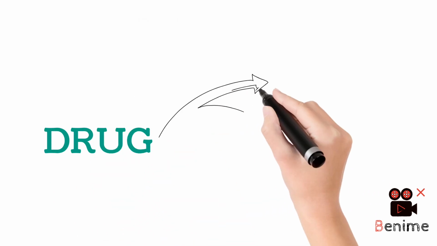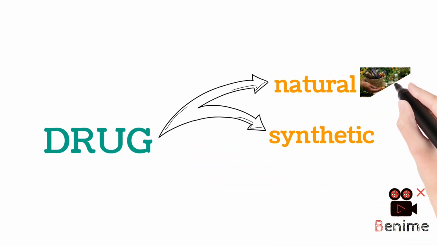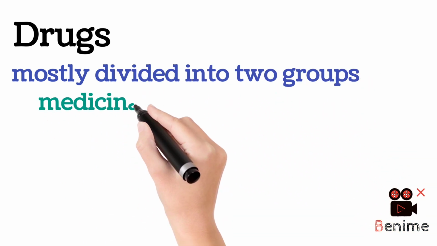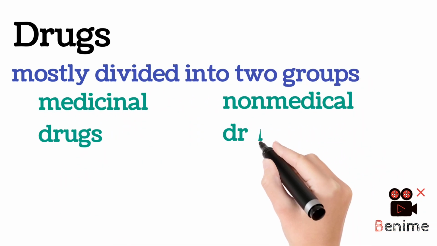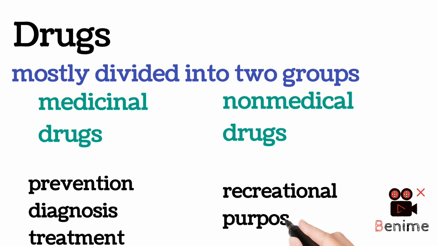Now, what is a drug? A drug is a chemical substance, which can be natural or synthetic, that alters the physiological state of a living organism. Drugs are mostly divided into two groups: medicinal drugs and non-medicinal drugs. Medicinal drugs are used in the prevention, treatment and diagnosis of disease, while non-medicinal drugs are substances used for recreational purposes, for example heroin and cocaine, as well as everyday substances: caffeine, nicotine, alcohol.